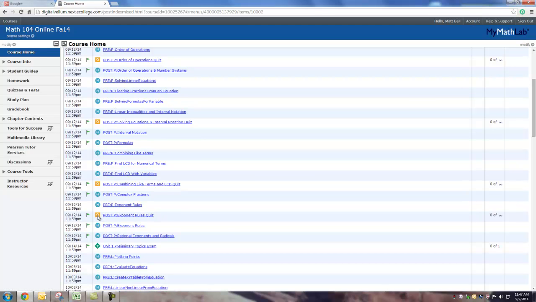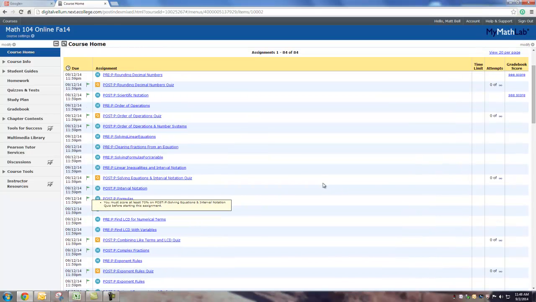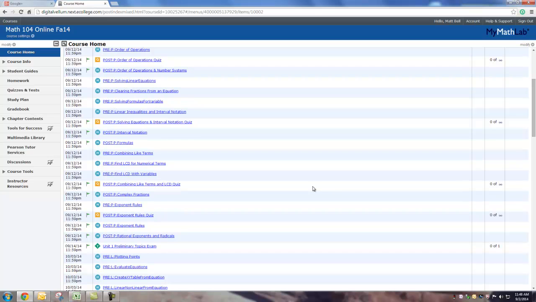Now, you cannot do the quizzes after the due date. So after the 12th, which is next Friday, you will not be able to do the quizzes. So you need to get all this homework done by next Friday. And notice the test is due 9/14 at midnight, which is 2 weeks from this past Sunday or a week from next Sunday. All right, and included in this email with the video, I have included your Unit 1 review that has review problems and the answers to the review problems worked out.